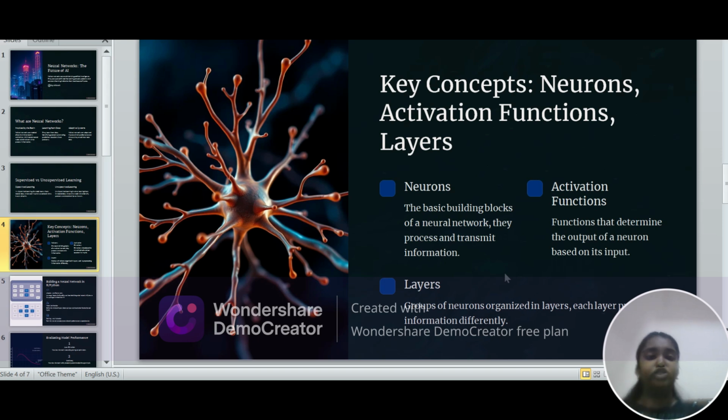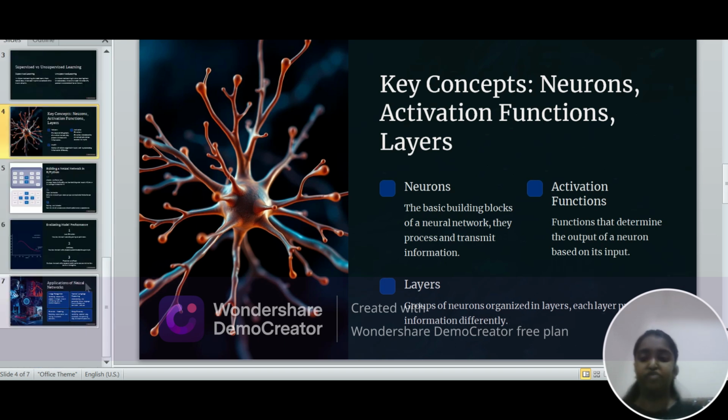Activation functions: functions that determine the output of a neuron based on its inputs. Layers: groups of neurons organized in layers, each layer processing information differently.